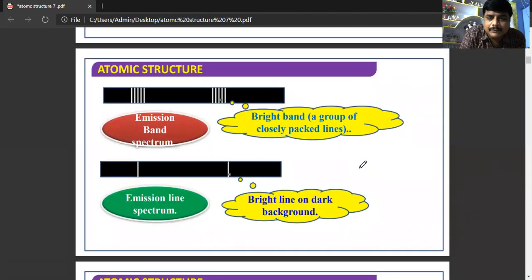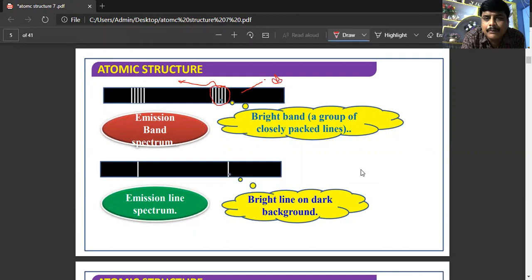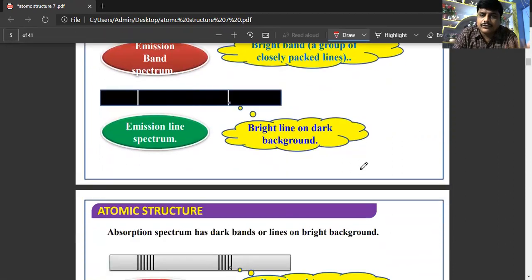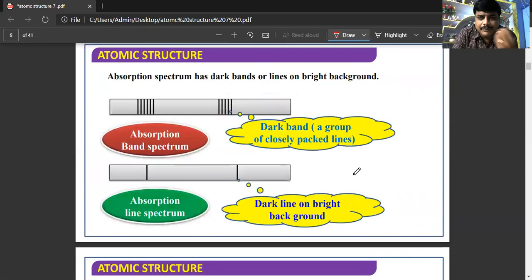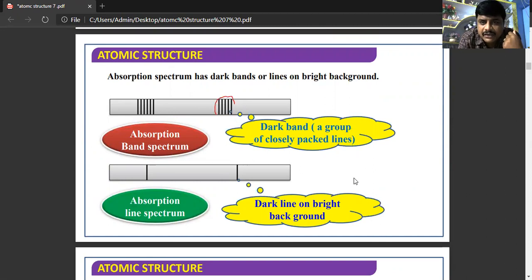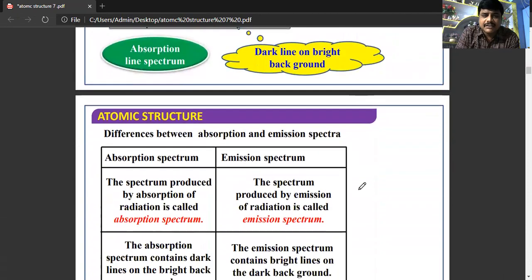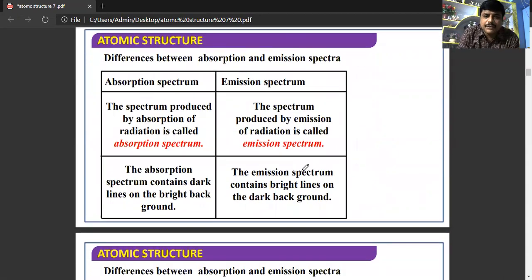See here, the emission spectrum consists of bright lines on a dark background. Whereas the absorption spectrum has dark lines on a bright background. So that is the basic difference between emission spectrum and absorption spectrum. Absorption spectrum is produced by absorption of radiation, whereas emission spectrum is produced by emission of radiation.